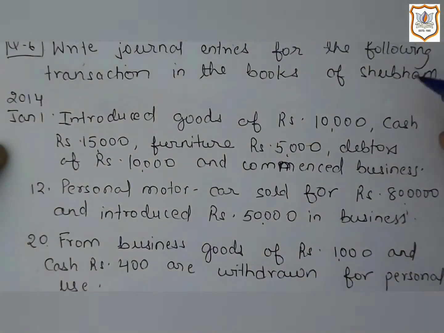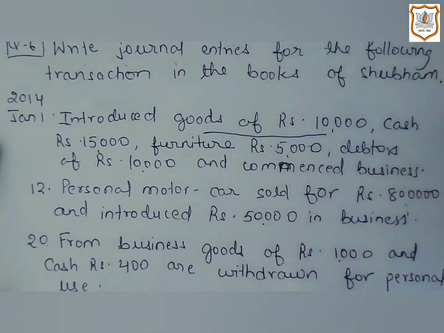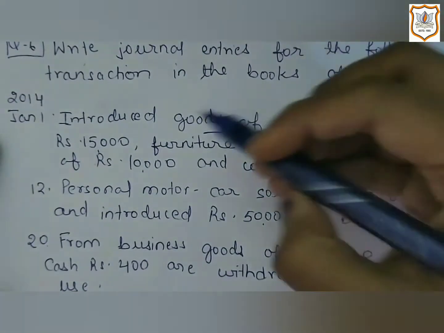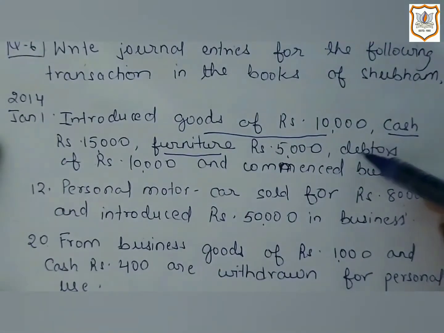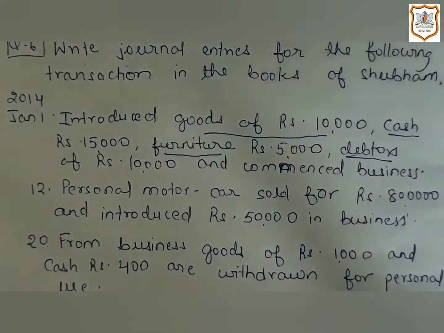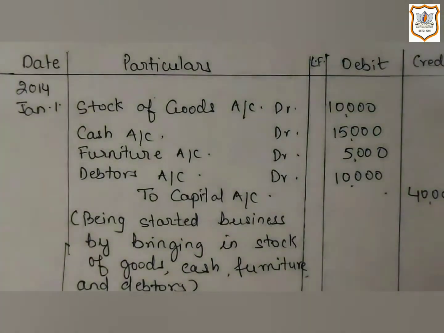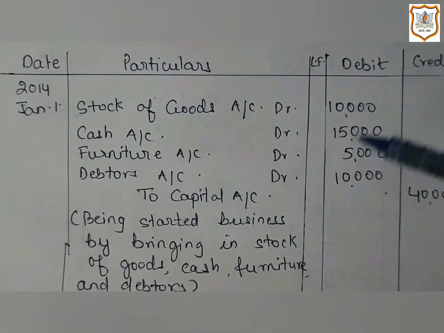So here our first step will be to ascertain which accounts are involved. So here goods account, cash account, furniture account, debtors account and capital account are involved. So here a combined journal entry will be passed as there are more than 2 accounts involved.